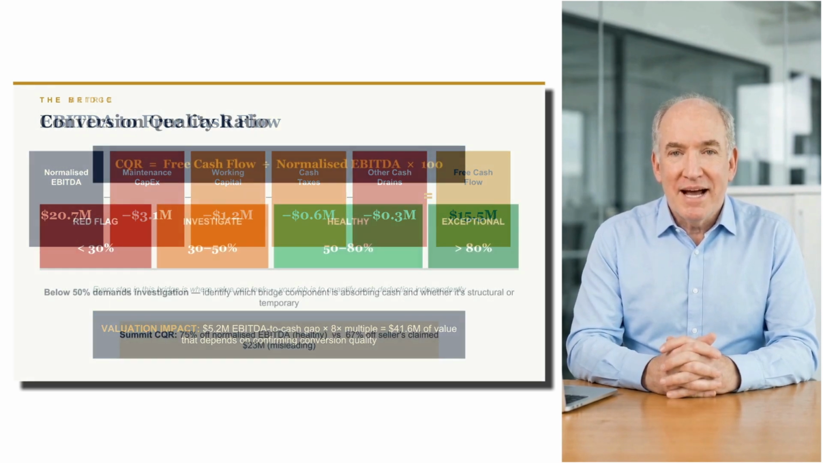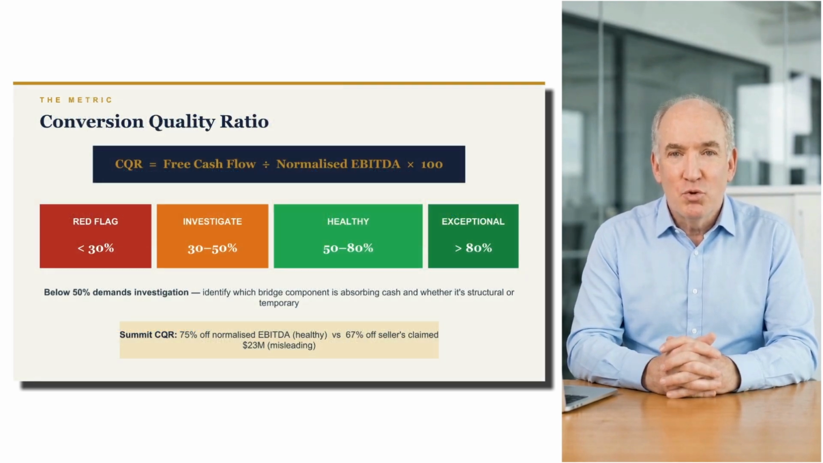The metric that captures all of this is the conversion quality ratio. Free cash flow divided by normalised EBITDA. A healthy business converts 60 to 80%. Above 80% is exceptional. Below 50% is a red flag that demands investigation. Below 30%, you may be looking at a business that generates accounting profits but not real money.